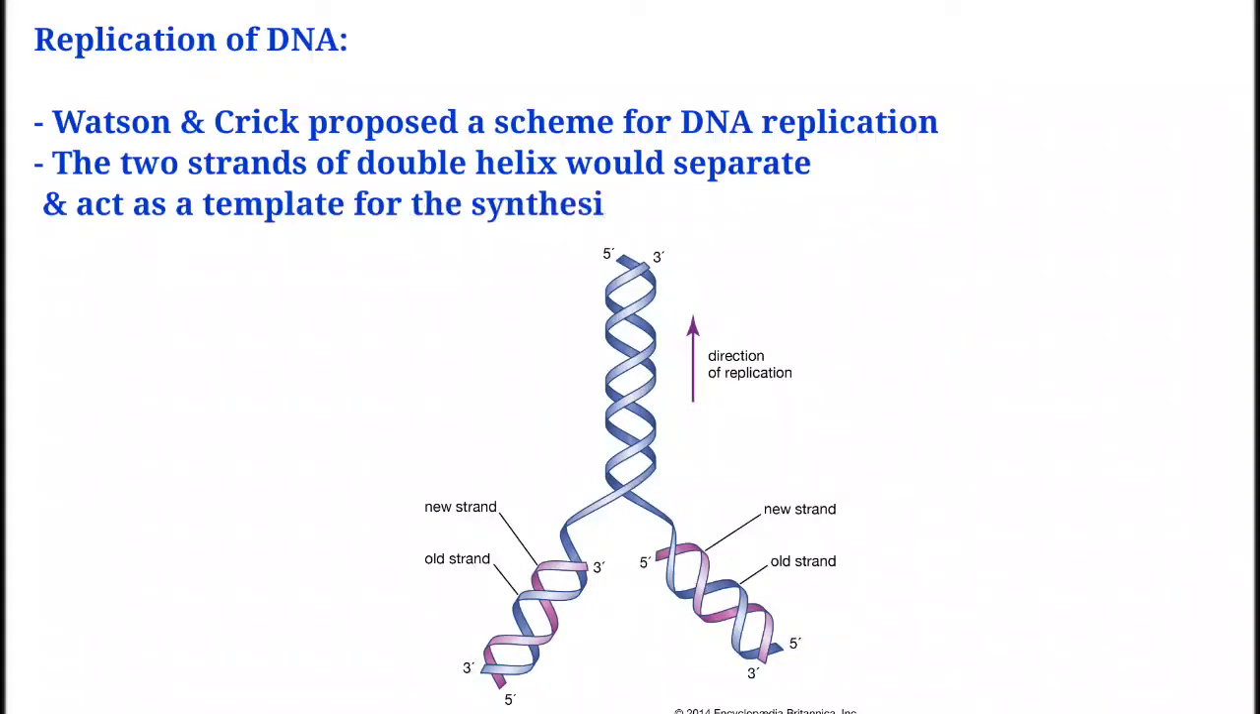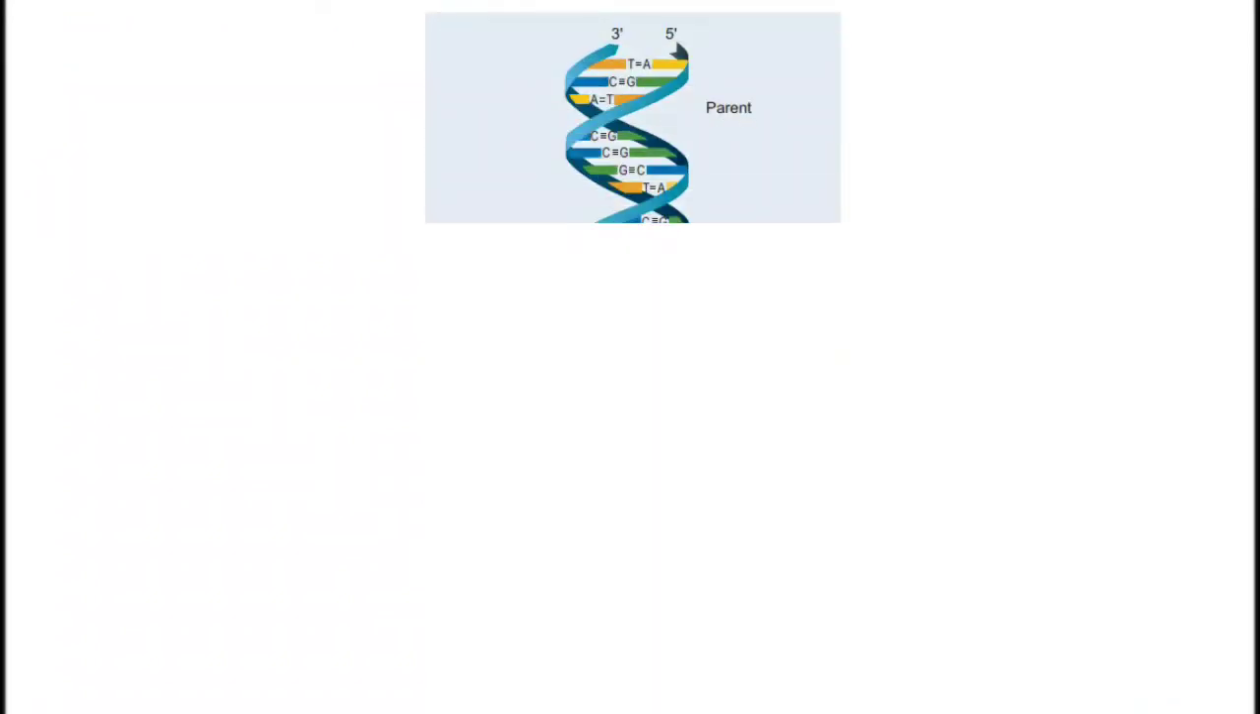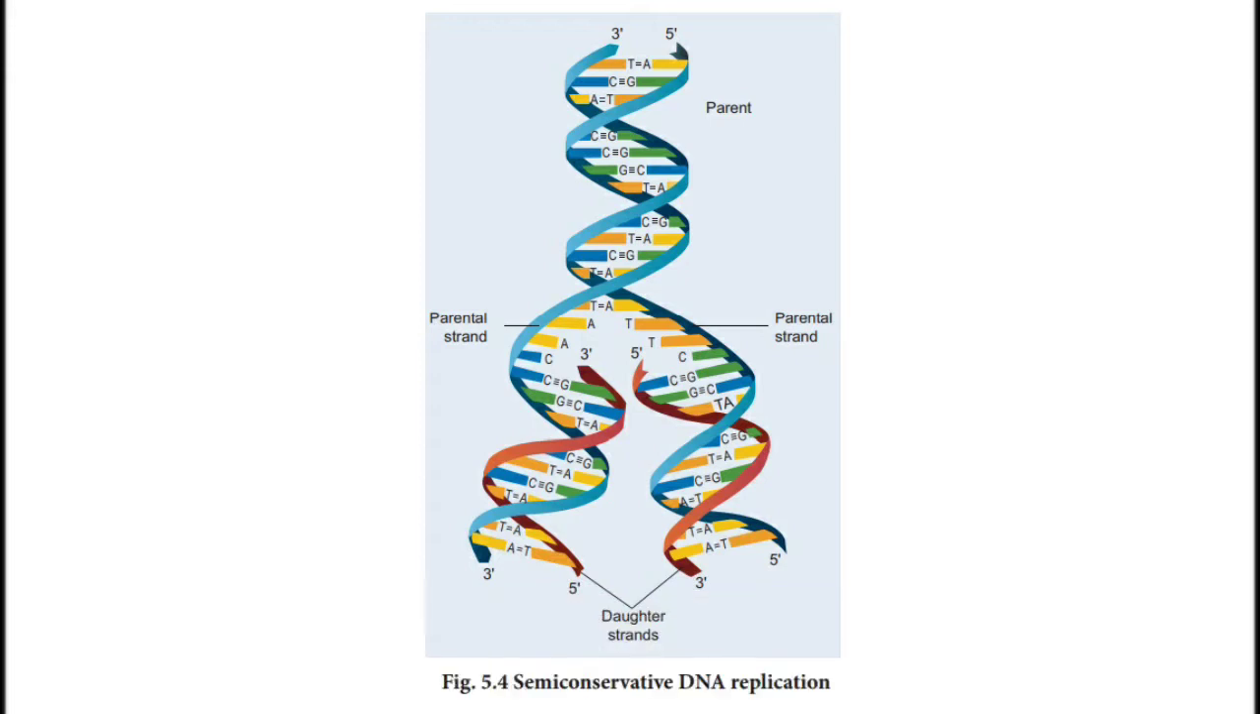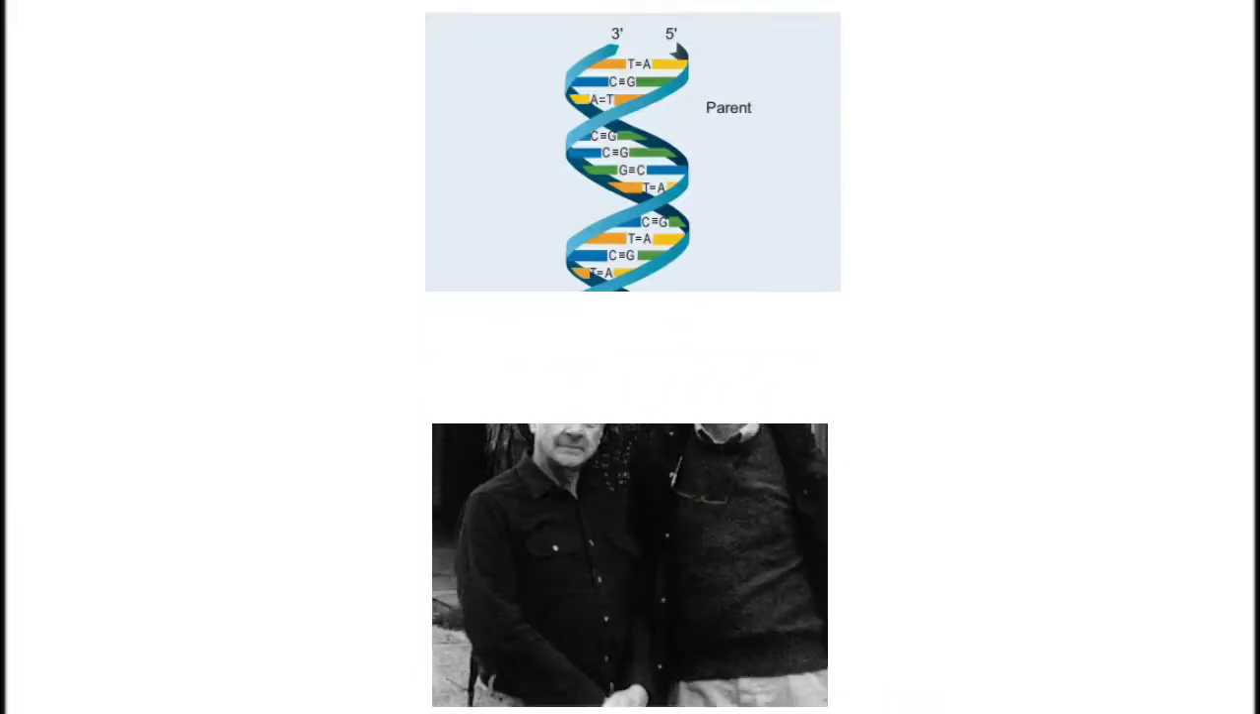So according to this model, the two strands of the double helix would separate and act as a template for the synthesis of a new complementary strand. So the template strand is a complementary strand. After the completion of the replication, each DNA molecule would have one parental and one newly synthesized strand. So what is happening? Replication. It is forming its new strand. So this scheme for DNA replication was termed as what? The semi-conservative DNA replication. Okay.